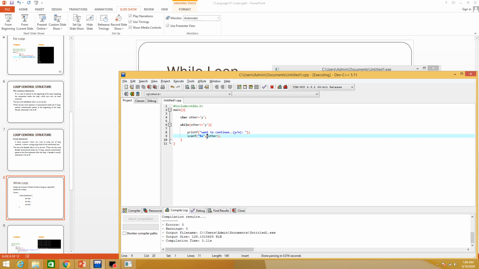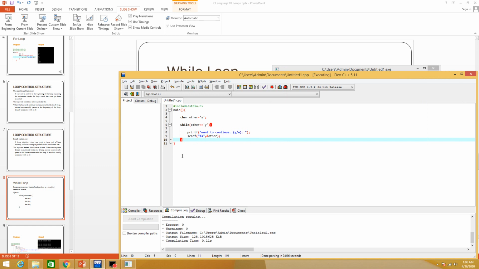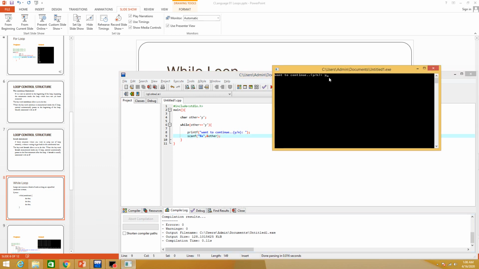Okay, the ampersand operator is an address operator. This means address of other. So this value y will be placed on the address of the other variable. That means this statement says please place the value y at the address of this variable. Okay, if I press y, then the value of the other variable will be y. So it will again satisfy the loop condition. So the loop will be true.